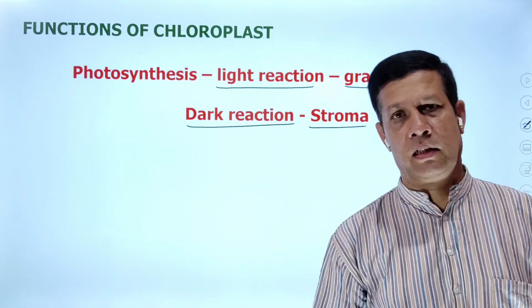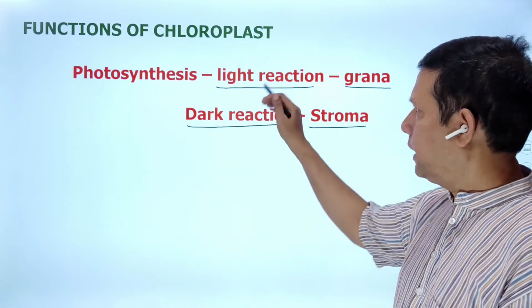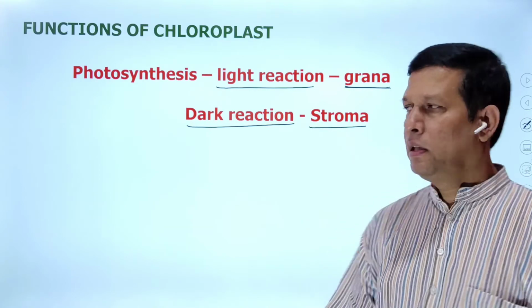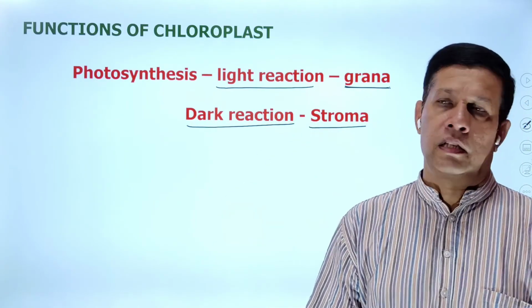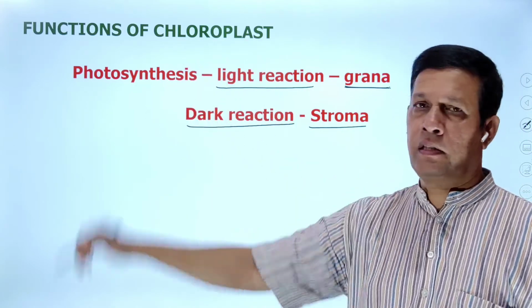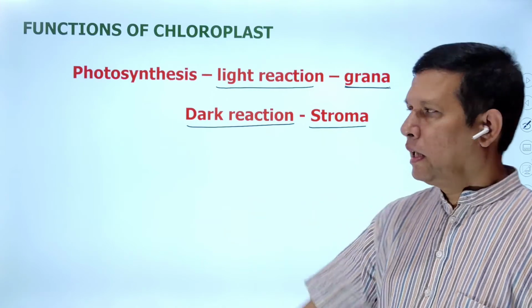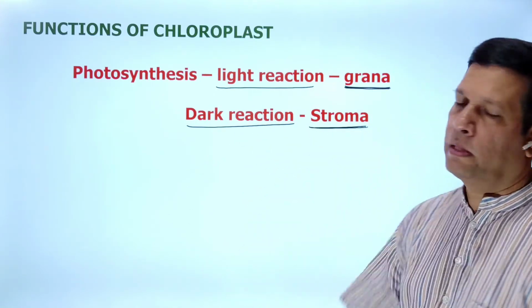Dark reaction occurs in the stroma of the chloroplast.